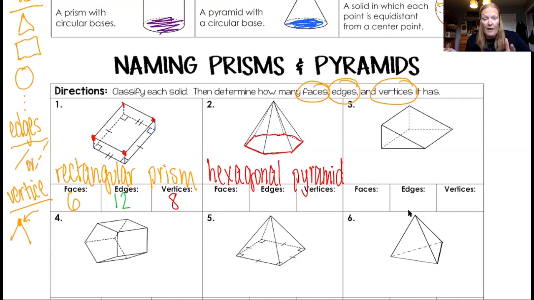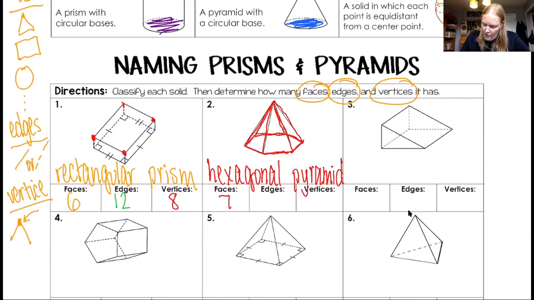Okay, so faces. If we look at the faces, there's the one on the bottom that I just outlined. So that's 1. Then we've got 2, there's 1 here in the back left. That's 3. Straight back is 4. Back right is 5. Front right is 6, and the very front is 7. And I know that's kind of hard to see, but an easier way to think about it is, if the base has 6 sides, there's a face coming off of each side. There's 6 faces around the sides, and then the one on the bottom. So a pyramid always has one more face than how many sides the base has. And if that doesn't make sense, again, don't worry about it. We're going to keep talking about it.